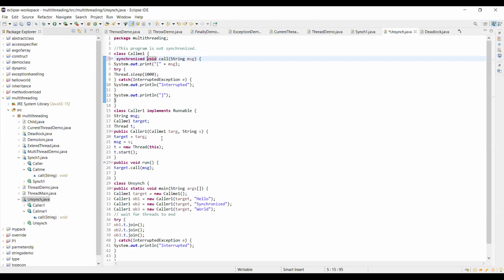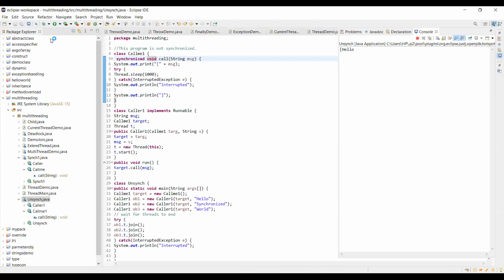Okay, so now I'll save this program and execute it. See, what is happening here? The output is visible. One by one, the lines are printed. Why did it print one by one?